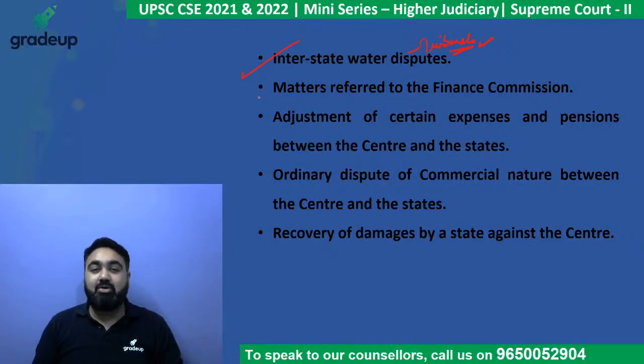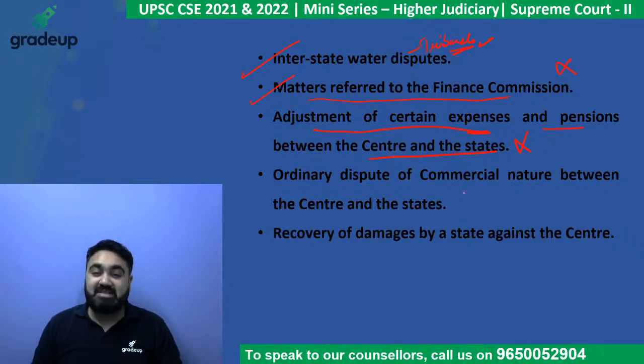Any matter related to the Finance Commission, as you know, the Finance Commission is a constitutional body. They give their report once in 5 years. If there is a matter regarding the Finance Commission, again, it cannot be challenged. If there is a matter about adjusting expenses and pension between the center and the state, again, it cannot be challenged in the Supreme Court.